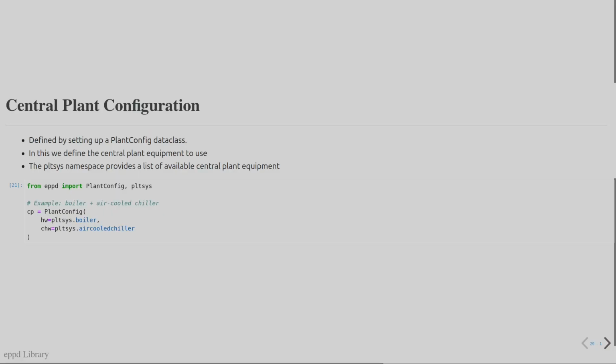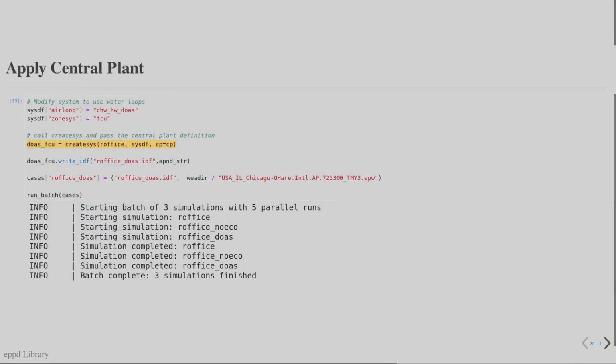In this example, a central plant with a gas boiler and an air-cooled chiller is created. The central plant definition is then passed to the createSys function to apply to the new systems.